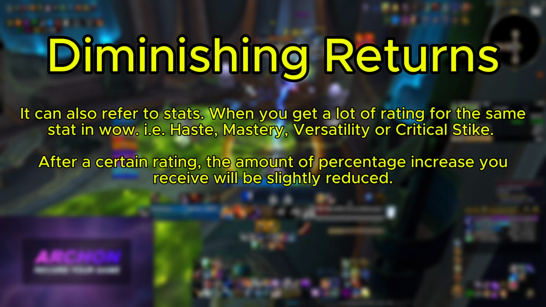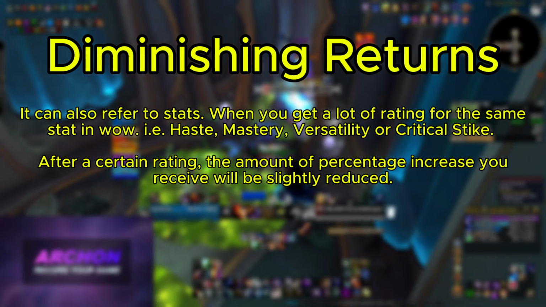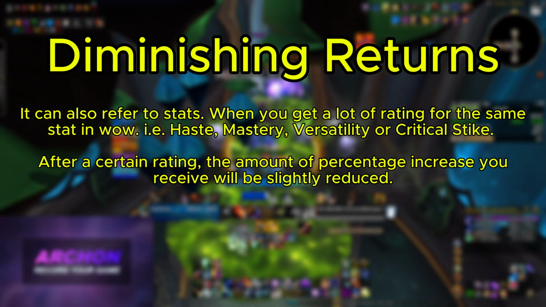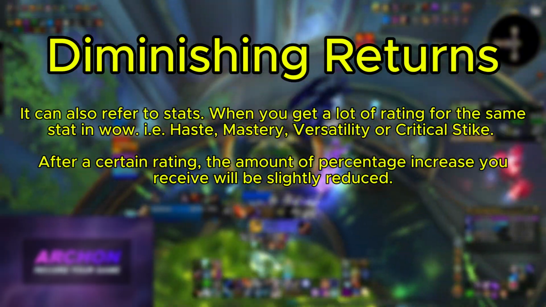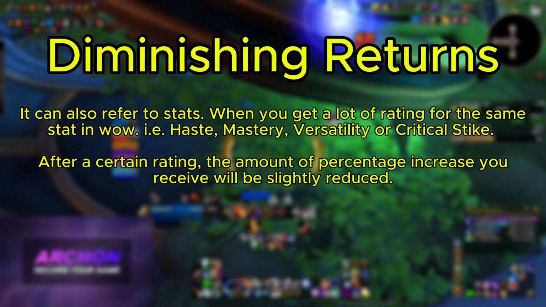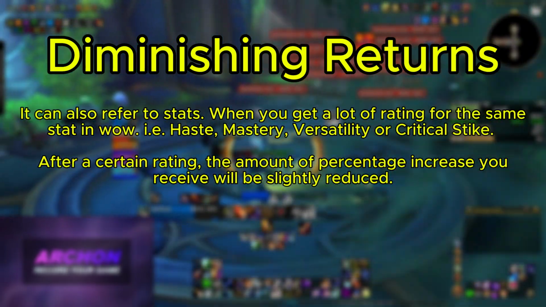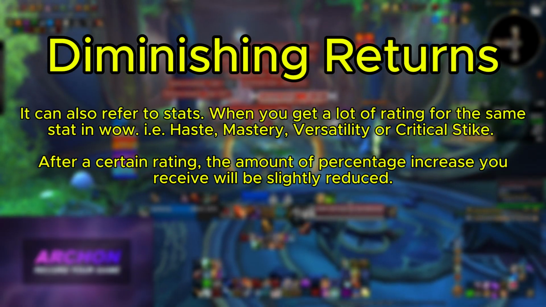It can also refer to stats. When you get a lot of rating for the same stat in WoW, i.e. haste, mastery, versatility, or critical strike, after a certain rating, the amount of percentage increase you receive will be slightly reduced.